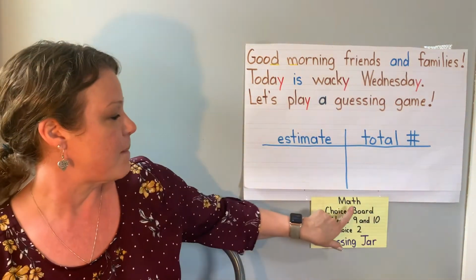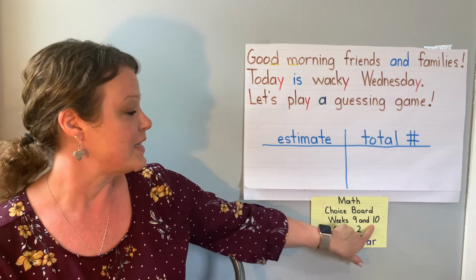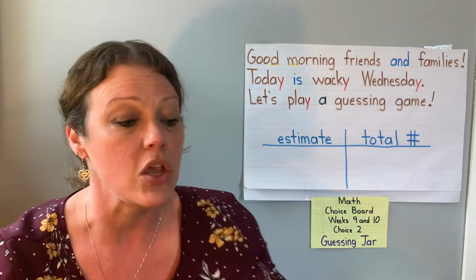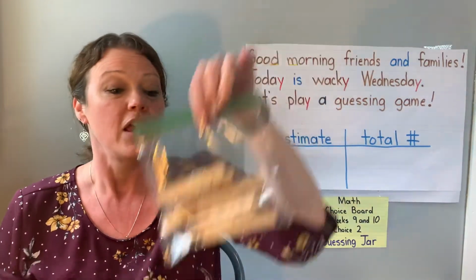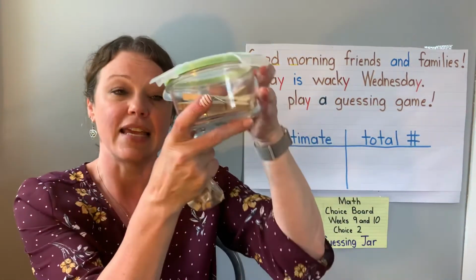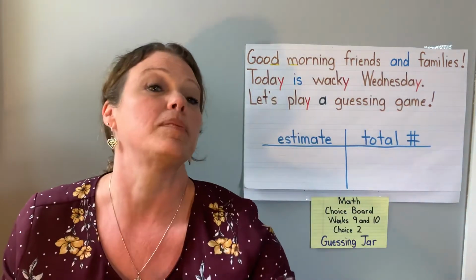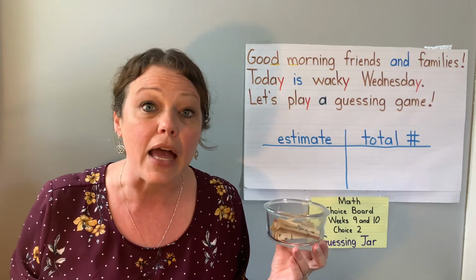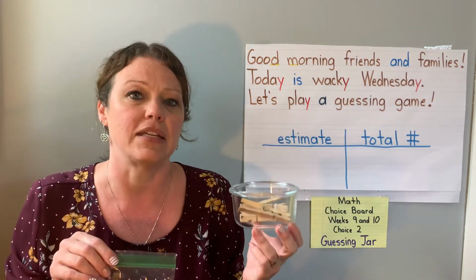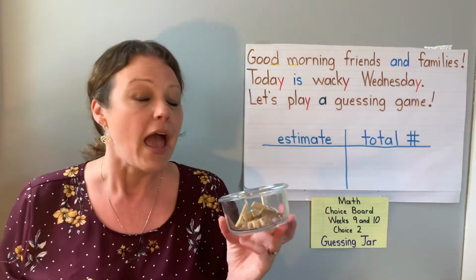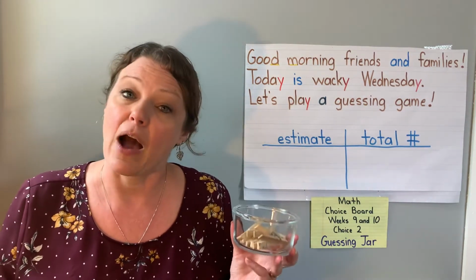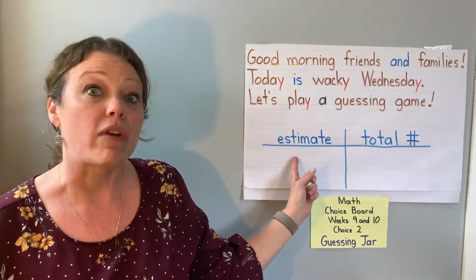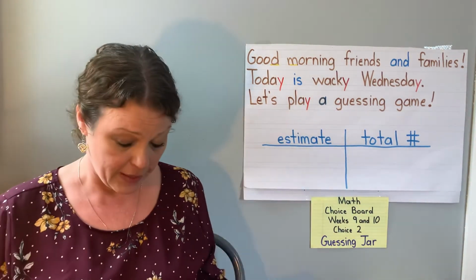We're going to play the math choice board for weeks 9 and 10, choice number 2, called the guessing jar. So you might use a baggie, you might use a container, maybe you could use pennies, maybe you could use toys or rocks from outside, but you're going to put items in here, different amounts of items, and you're going to guess how many are in. You're going to make an estimate and you're going to write the number down, or you can tally it.